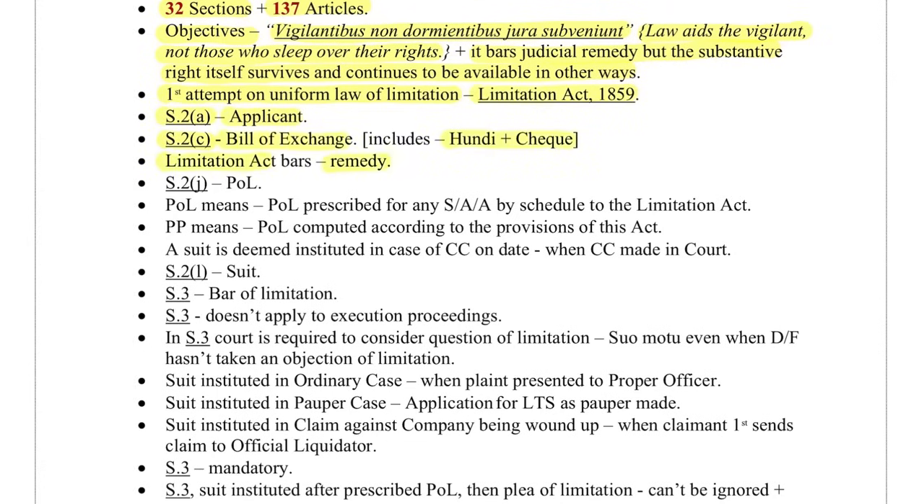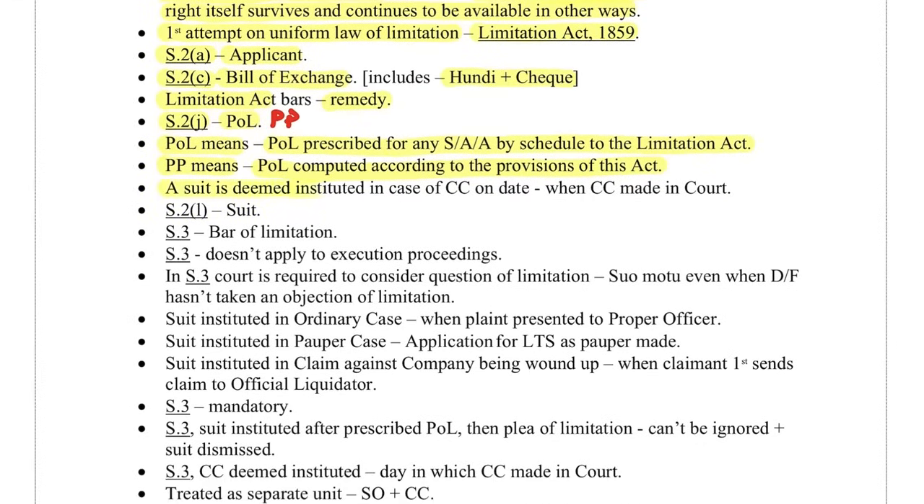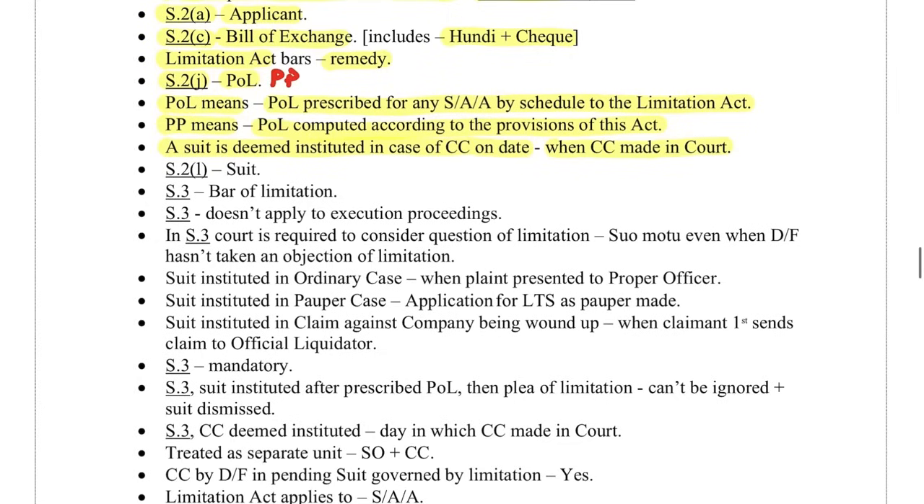Section 2J talks about period of limitation and also the prescribed period. Period of limitation means period of limitation prescribed for any suit, appeal or application by the schedule of the Limitation Act. Prescribed period means period of limitation computed according to the provisions of this Act. A suit is deemed instituted, in case of a counterclaim, on the date when the counterclaim is made in the court. Section 2L talks about suit.